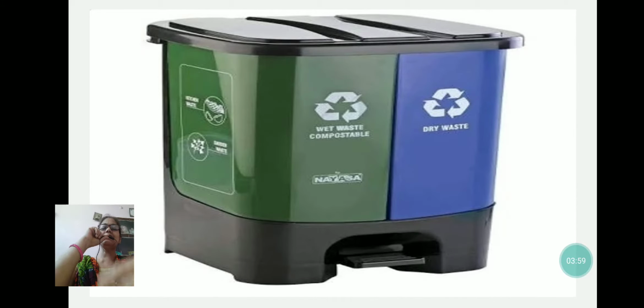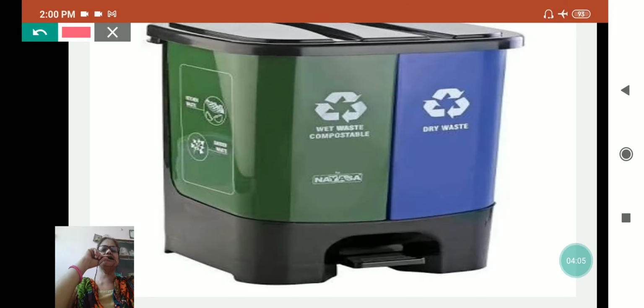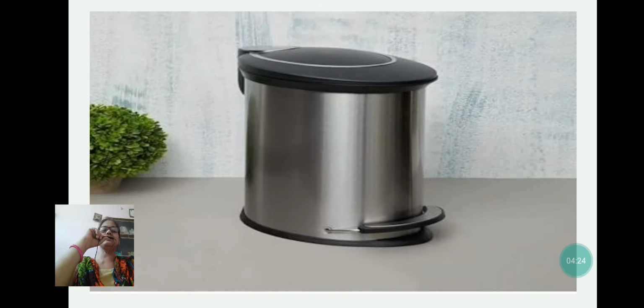Now comes the next. This is a dustbin, which you can see in public places. And my dear, you can see here is written wet waste, and here is written dry waste. And we should follow these things, my dear. Wet we should keep in the wet, and dry we should keep in the dry. Then only we can keep our surroundings clean.